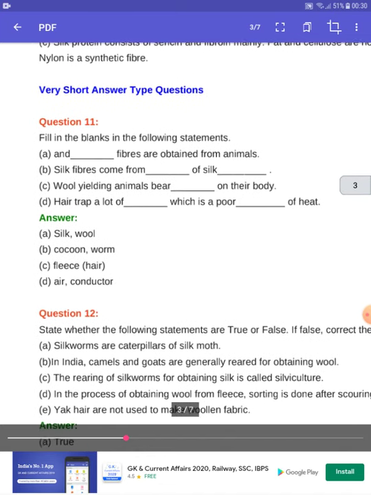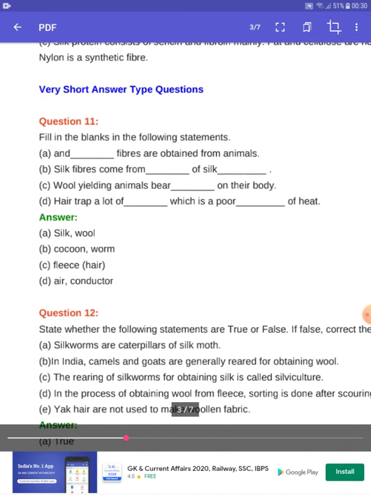Next question is fill in the blanks. Fill in the blanks in the following statements. Dash and dash fibers are obtained from animals.